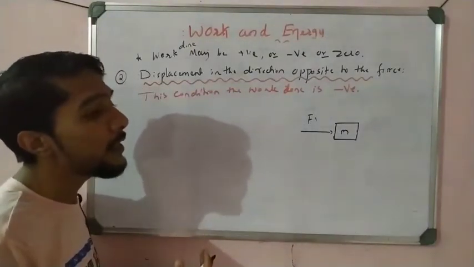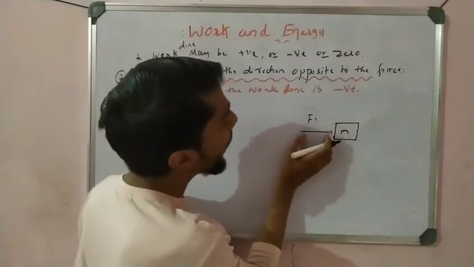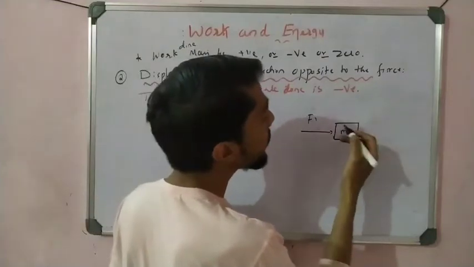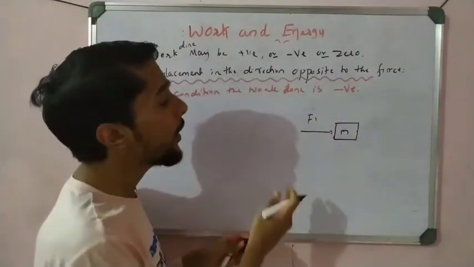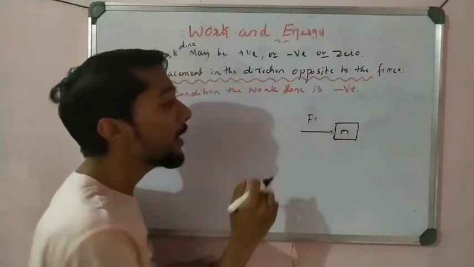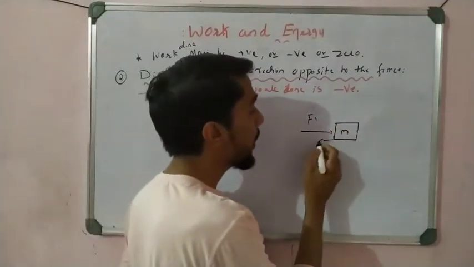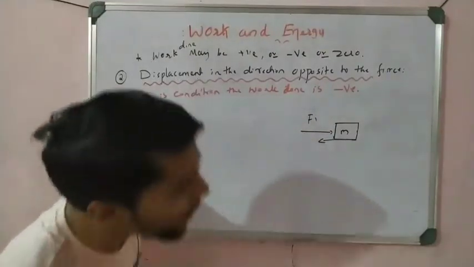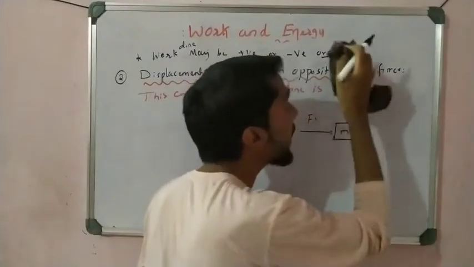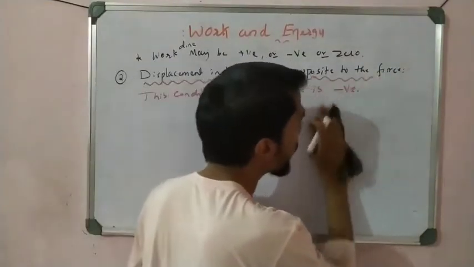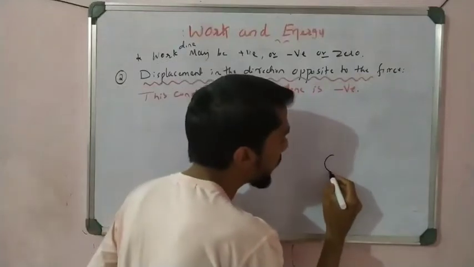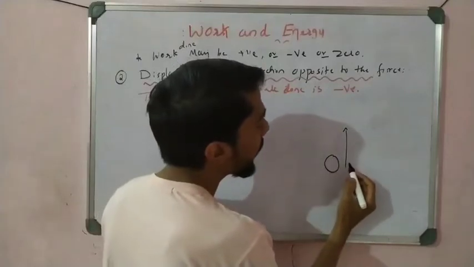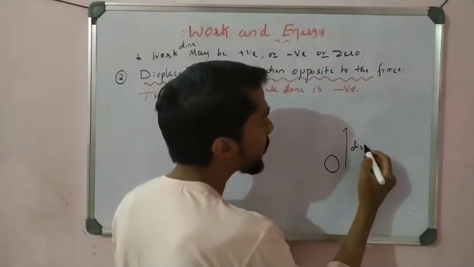How do we say that the displacement is negative? If I apply a force in this direction, some displacement may occur in the negative direction. What happens if I apply a force in this direction? The displacement may be in the opposite direction. How is it possible? See how it is possible. Let us see. If I throw this object in the air, for example, I throw the object, right? If I throw the ball in the air, what happens? The object's displacement is in the upward direction.